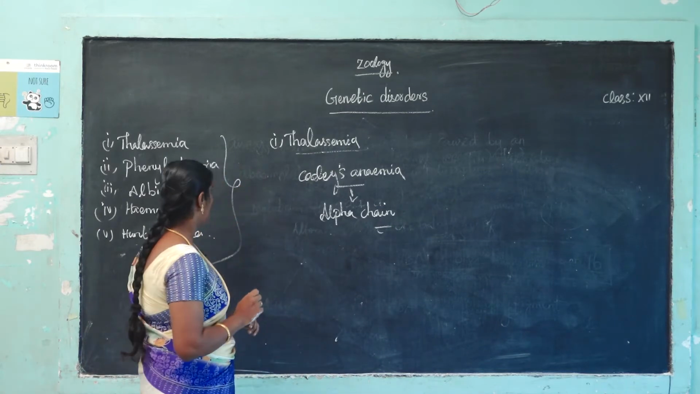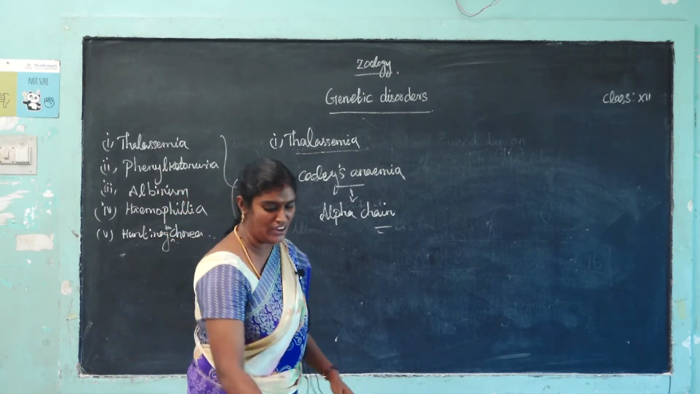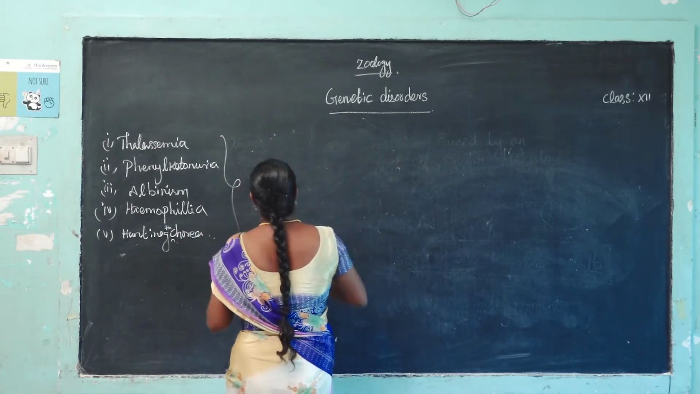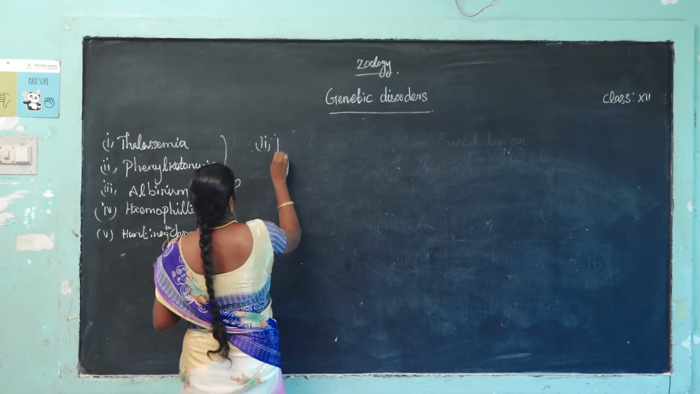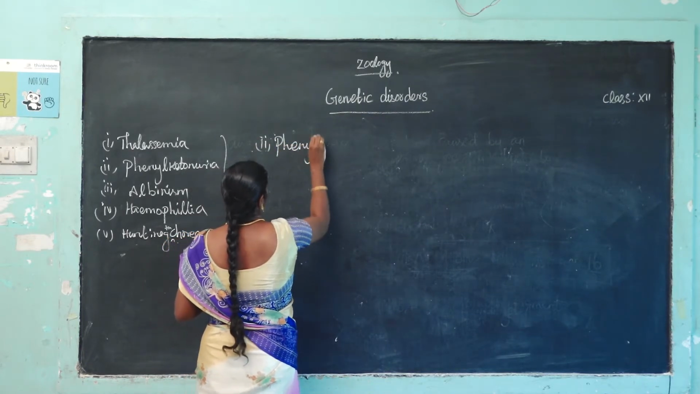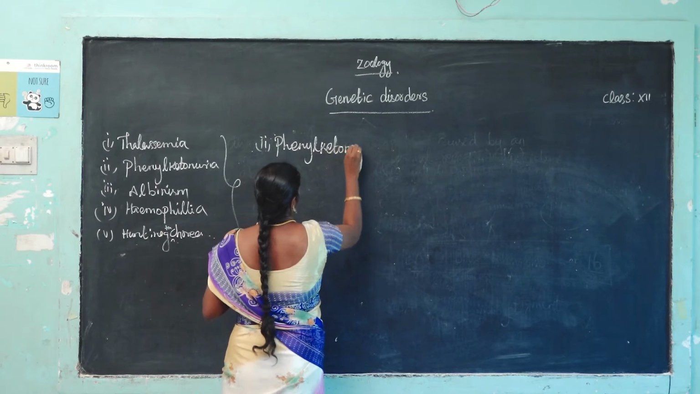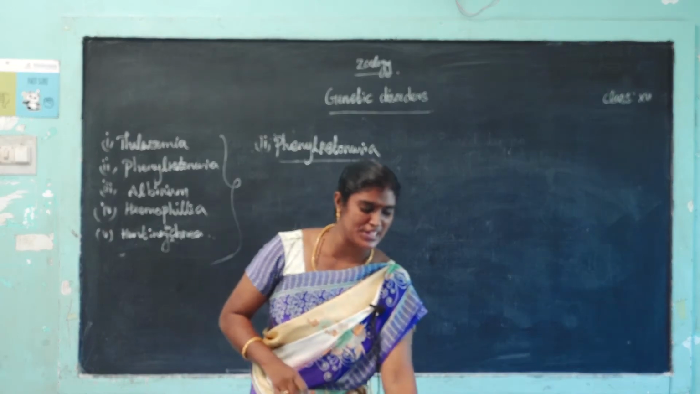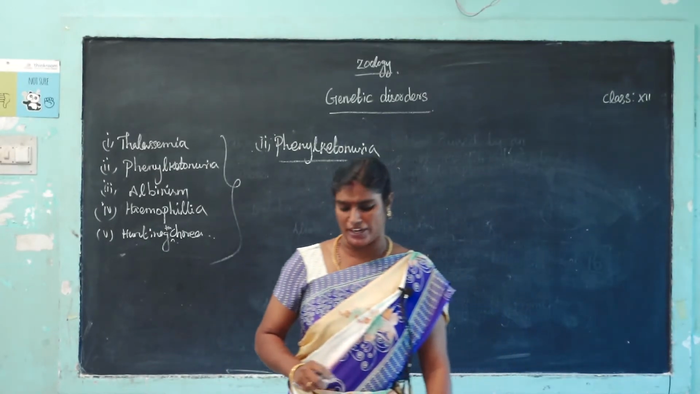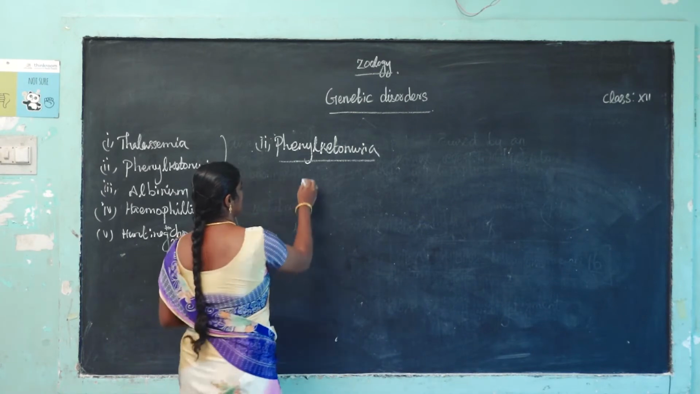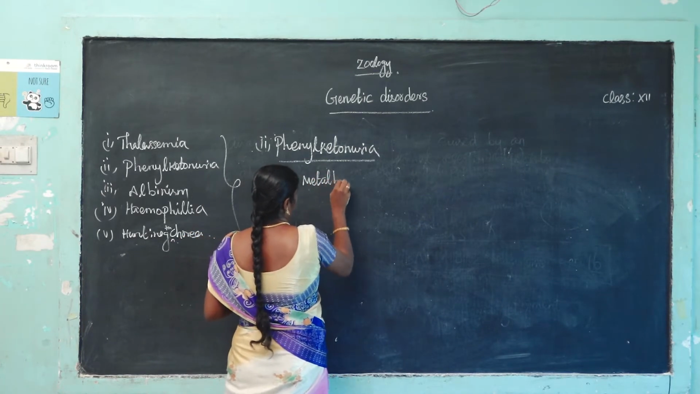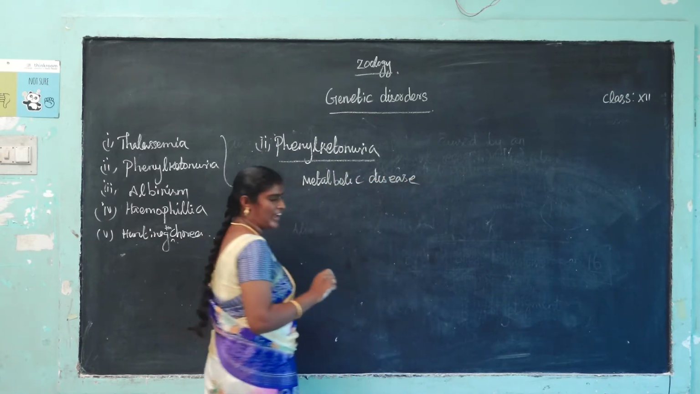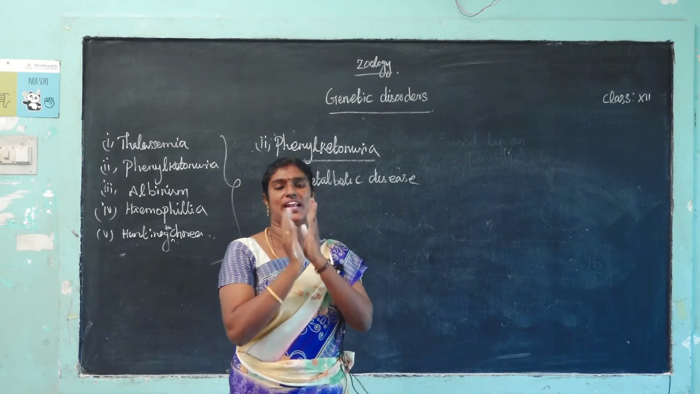Next disease, the second one, phenylketonuria. Phenylketonuria is a metabolic disease, characterized by accumulation of phenylalanine in the blood.